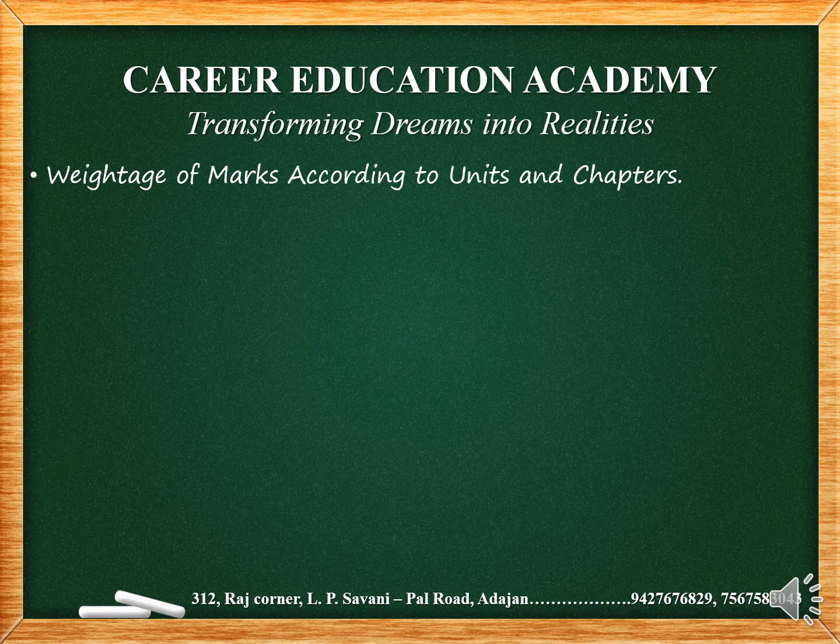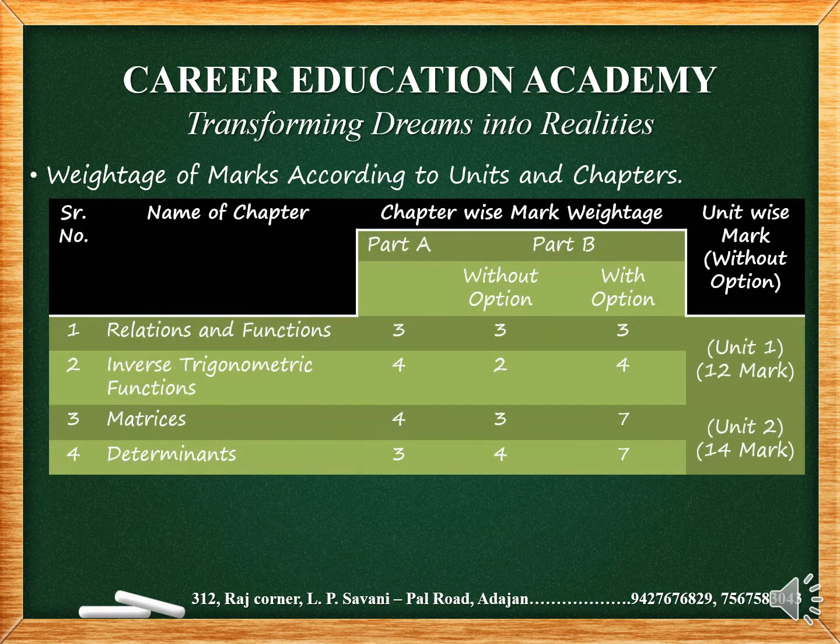Now let's see the weightage of marks according to the units and chapters. Let's talk about the first chapter. From the chapter relation and function, there will be 3 marks MCQ and 3 marks subjective in board exams.